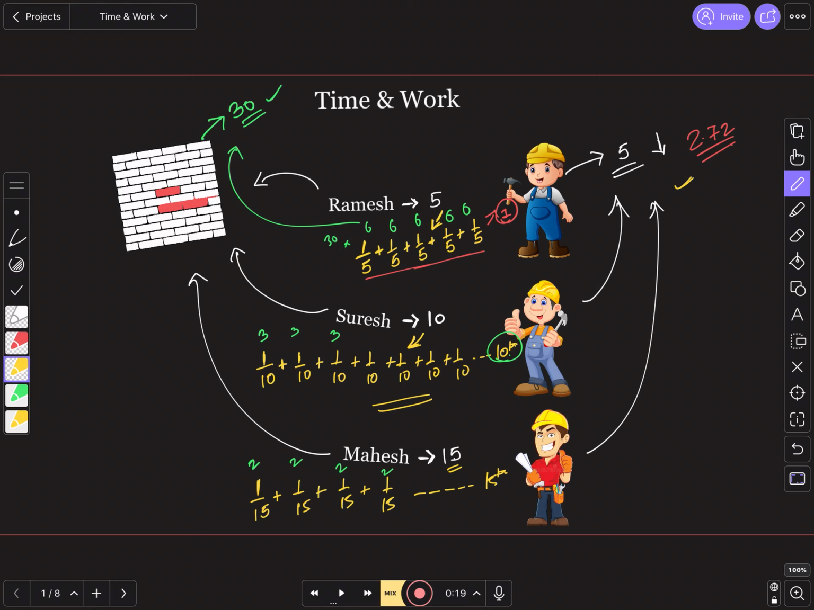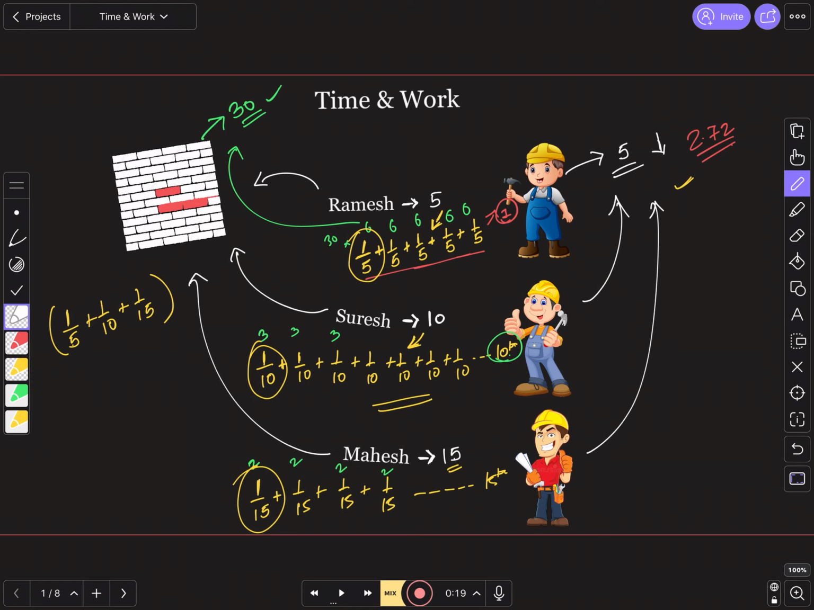See, all that you have to see here is 1 day Ramesh is doing this much of work, 1 day Suresh is doing this much of work, and 1 day Mahesh is doing this much of work. So if they are working together, how much of work will be happening in 1 day? Ramesh will do this much, correct. Suresh will do this much, correct, and Mahesh will do this much, correct. 1/15. This is the work that will be happening in 1 day when all three work together.